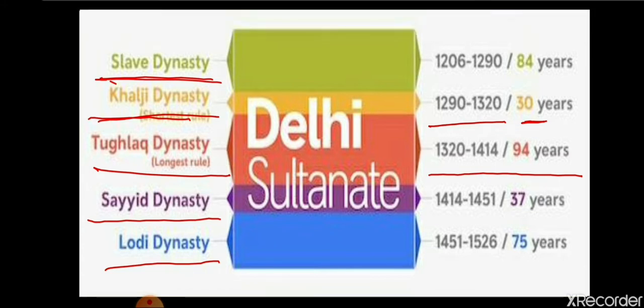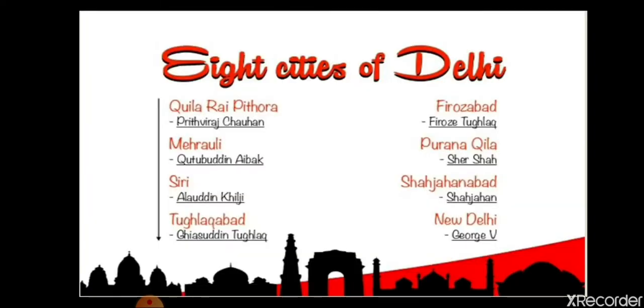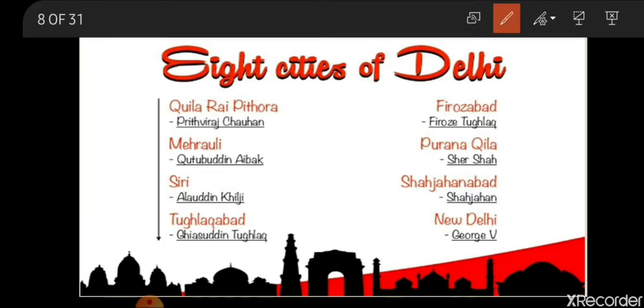When we were learning about the Mughal rulers and the Delhi Sultanate rulers, we came to know about the 8 cities of Delhi. In class 7th, you have learned about this. I remember, maybe you are also remembering it. Kila Rai Pithora, as I have explained to you, was a city, a town, of Prithvi Raj Chauhan.